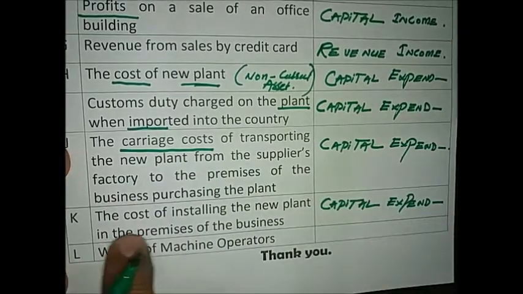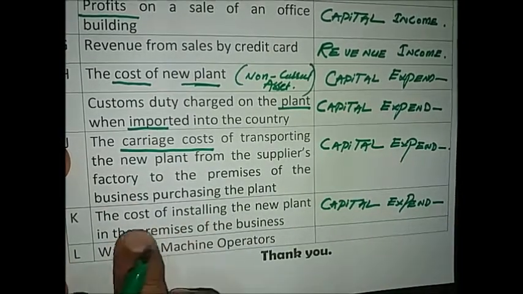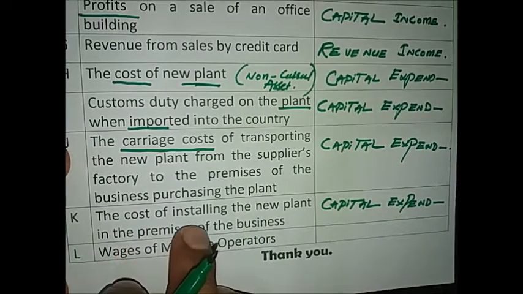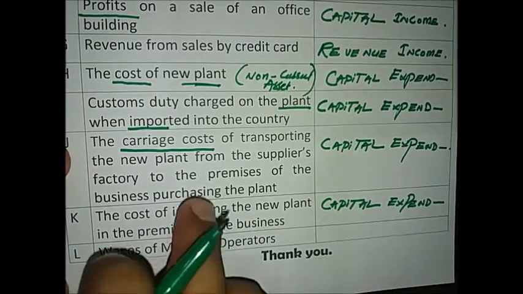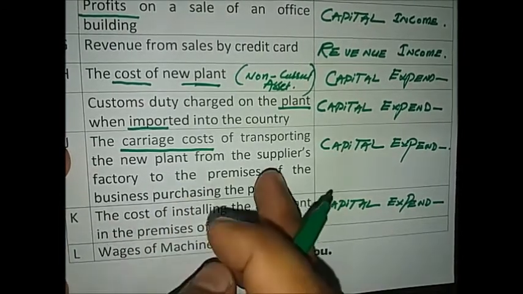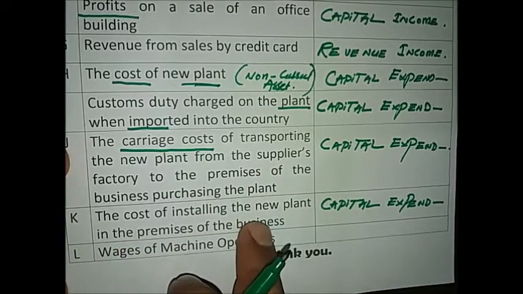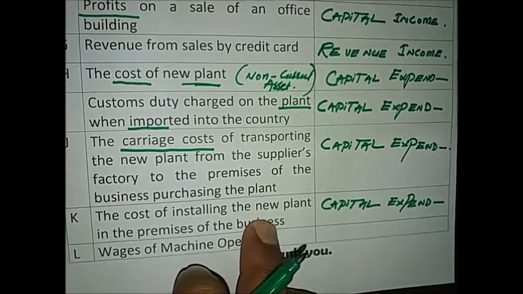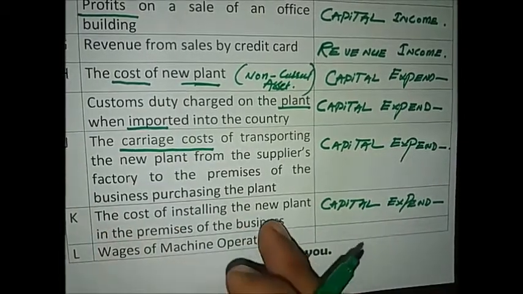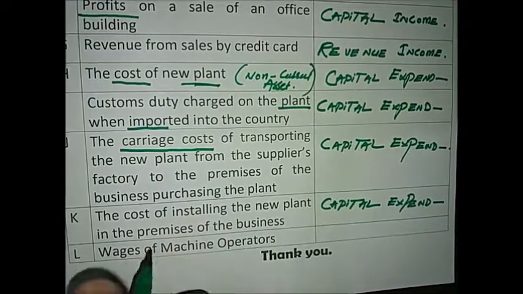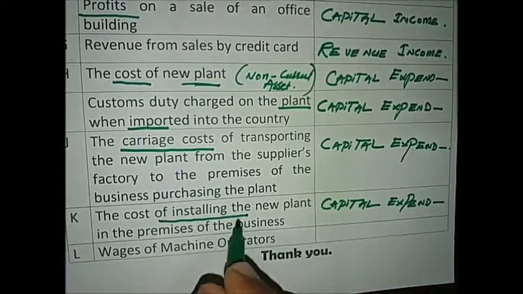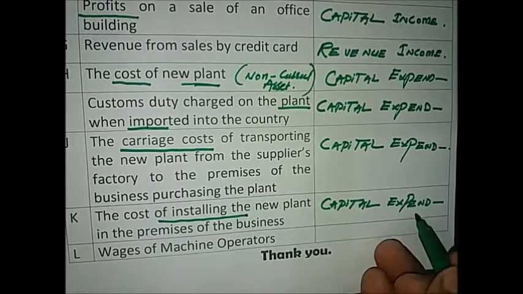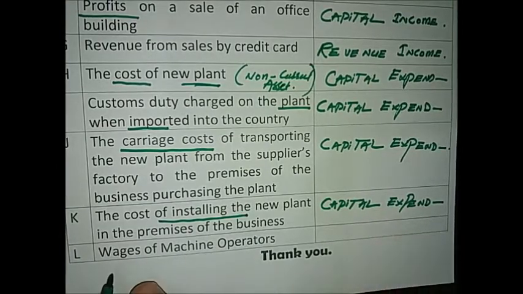In the same way, the cost of installing the plant, for example another 5,000, makes the cost of the plant 60,000, and this installation cost will also be added to the non-current asset and recorded into the capital expenditure.